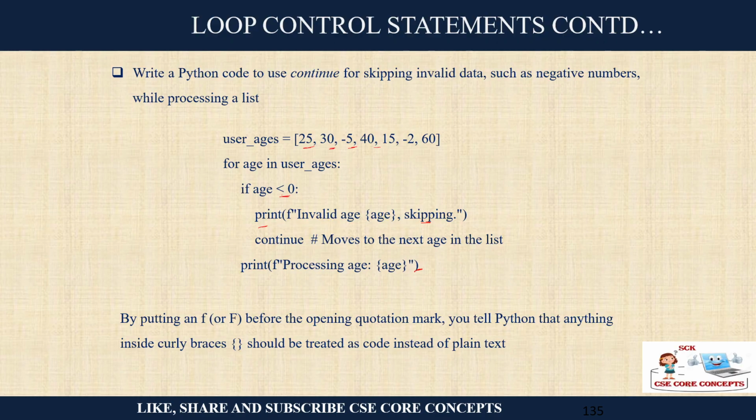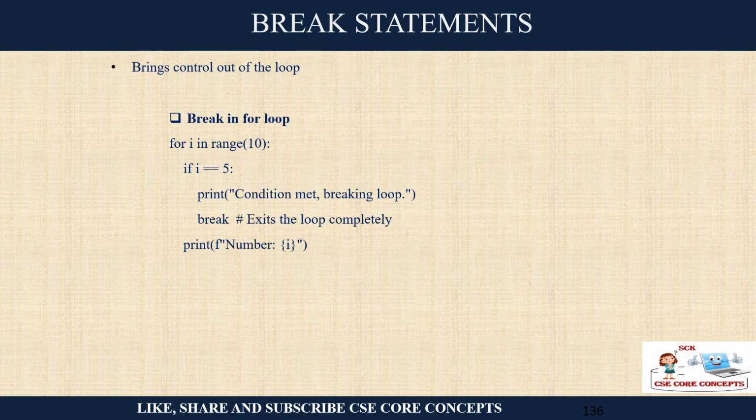So it is very nice to skip and selectively print it. Another loop control statement is a break statement. Break is used to exit completely the loop, not skip, right? Say you are executing a loop from 1 to 10. So if i is 5, condition met, breaking the loop. So you simply say break and you come out of the loop, right? So it will exit the loop completely.